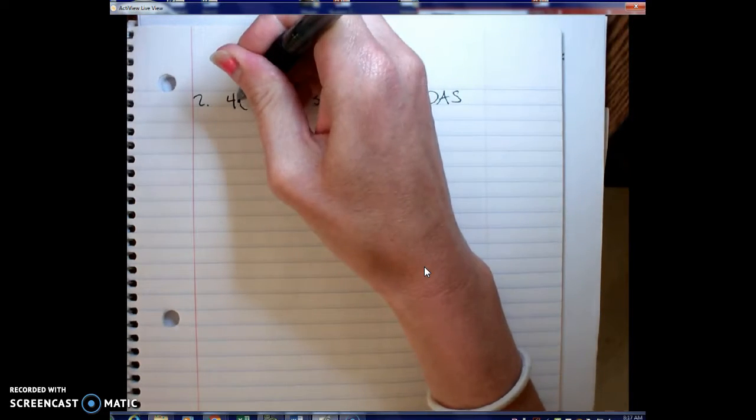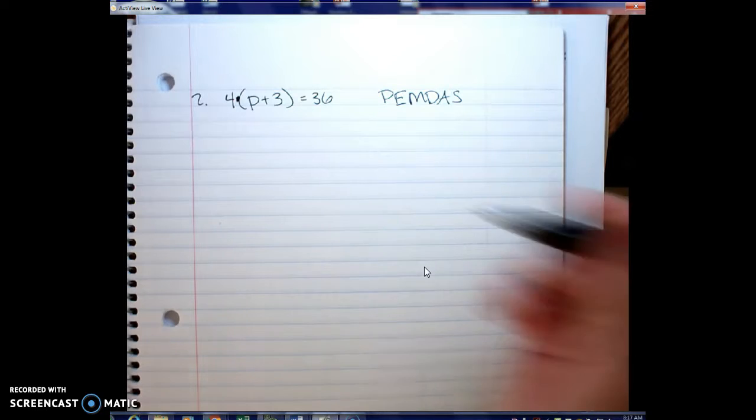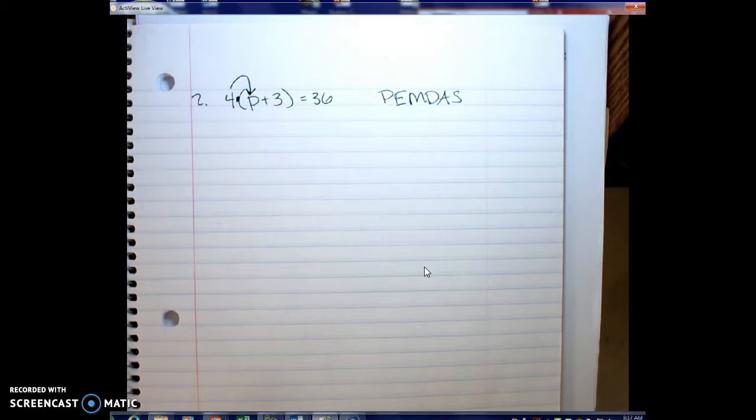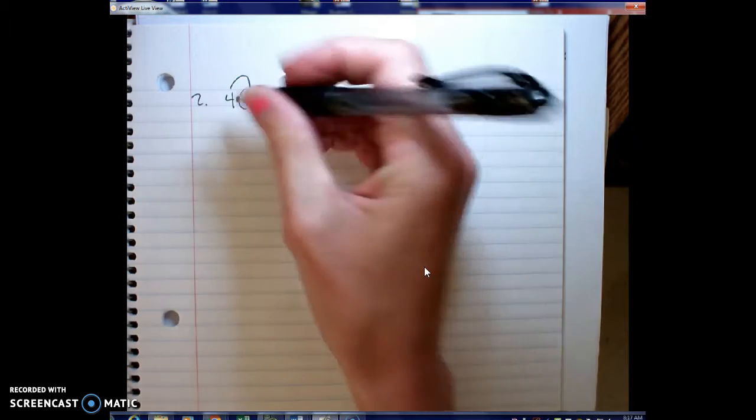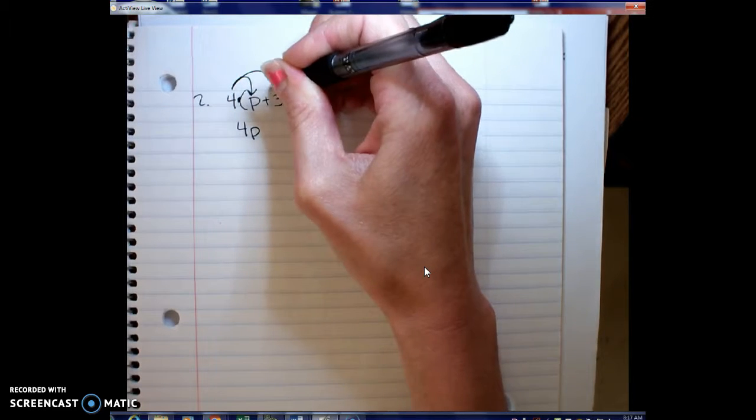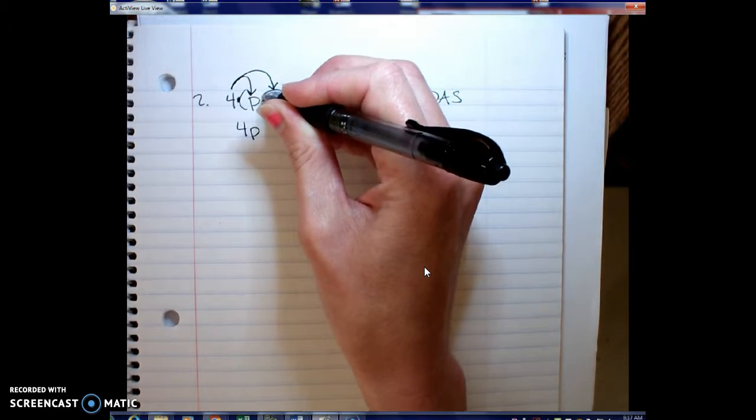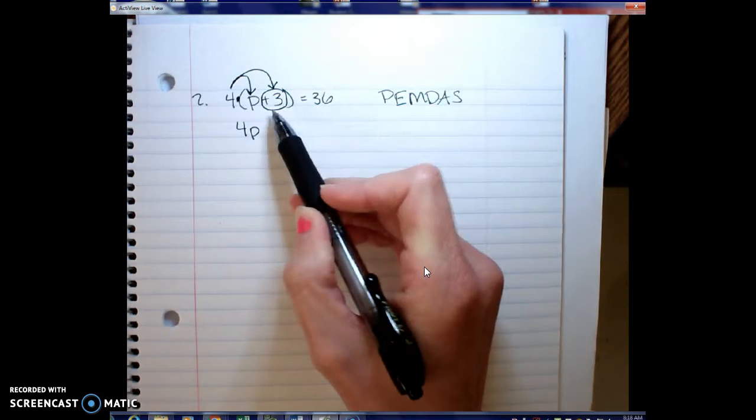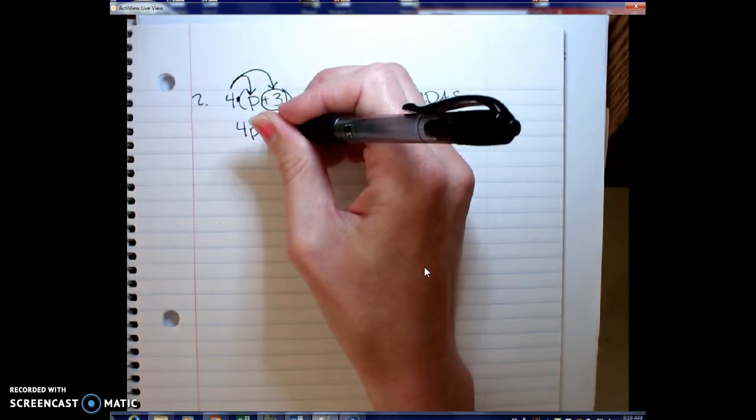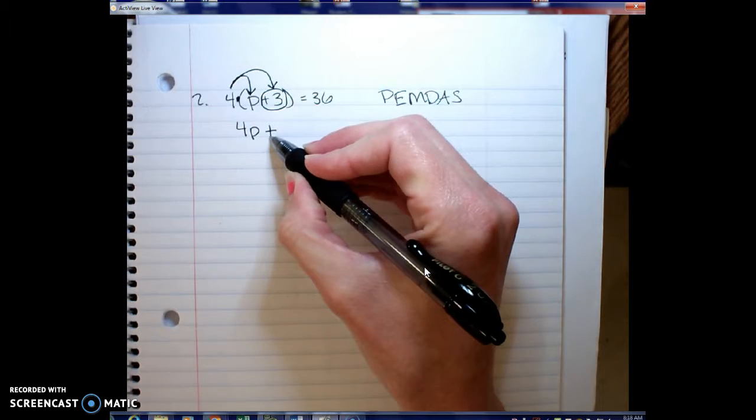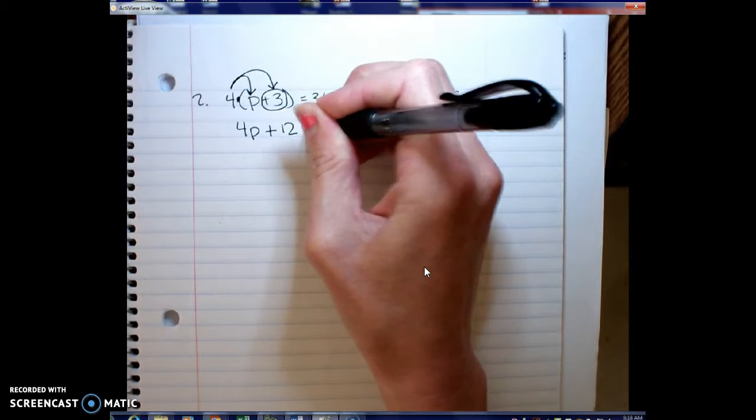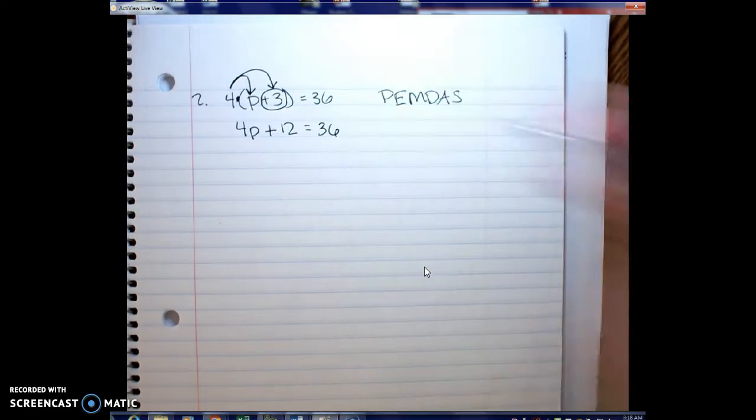So that's what we're doing. This 4 times the parentheses is where we start. So I'm going to take my 4 and I'm going to distribute it in. Again, draw your arrows, and every time you draw an arrow, actually do that multiplication. So 4 times p gives you 4p. Then we have 4 times 3. Again, when you multiply in that second piece, make sure you're picking up the sign in front of the number. In this case, it's a positive 3. So that will give us a positive 12. That positive gives us our plus sign to connect our numbers. So this is plus 12. Then I bring down the equals 36.